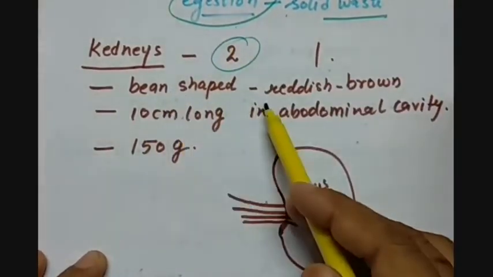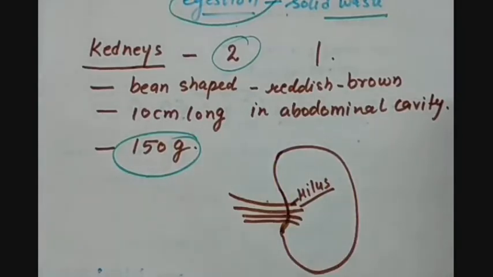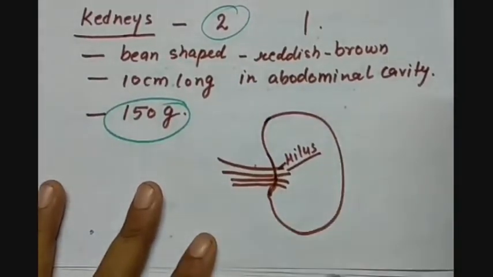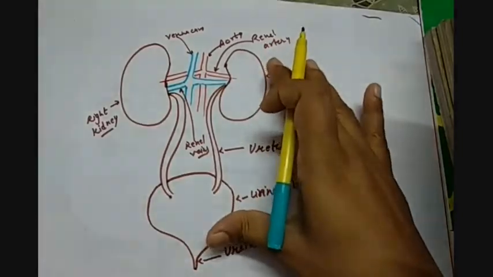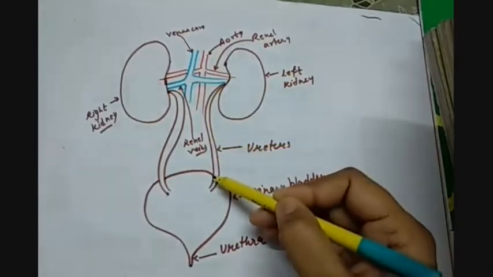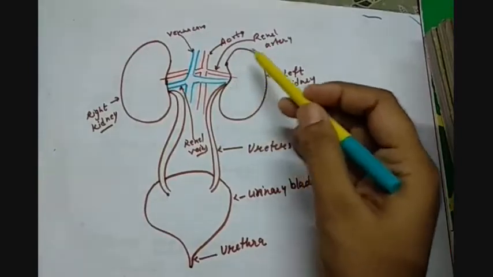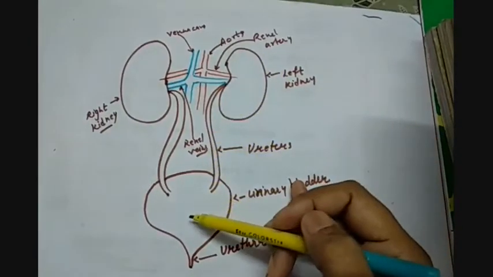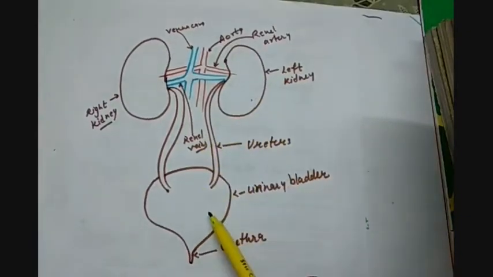They are bean shaped, reddish brown in color, approximately 10 centimeters long, placed in the abdominal cavity, with a weight of approximately 150 grams. And this is how a kidney generally looks. So let us discuss the parts of the kidney. Here I am showing you the complete excretory system of humans. We have a pair of kidneys, conducting tubes, or you can say the tubes that carry the waste from the kidneys to a storage space. So here we have a pair of kidneys, ureters, urinary bladder, then urethra.